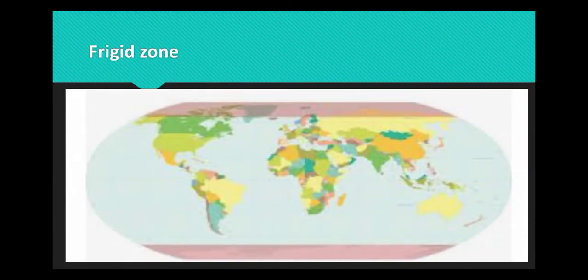Frigid zone. The frigid zone lies between the Arctic Circle and the North Pole and between the Antarctic Circle and South Pole. This zone is also known as polar region since it receives the extreme slanting rays of the sun. The temperature is extremely low throughout the year. This is the reason why the polar regions are generally covered with ice.